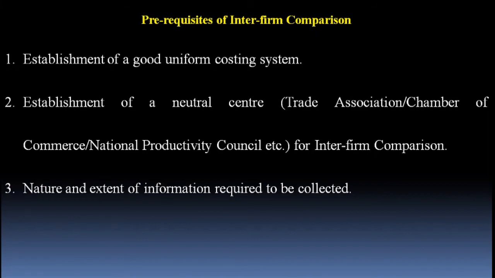There is no standard list of information which is suitable for all industries. However, the central organization may collect data related to cost and cost structure. It may collect data related to labor efficiency and utilization. It may collect data related to machine efficiency and its utilization. It may collect data related to raw material consumption, including wastages, scraps, and defective spoilage. It may collect data with respect to inventory control. It may collect data from the participating companies with respect to return on capital employed. It may collect data on return on net worth.